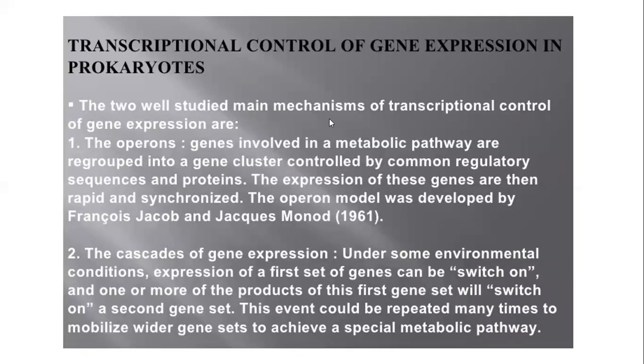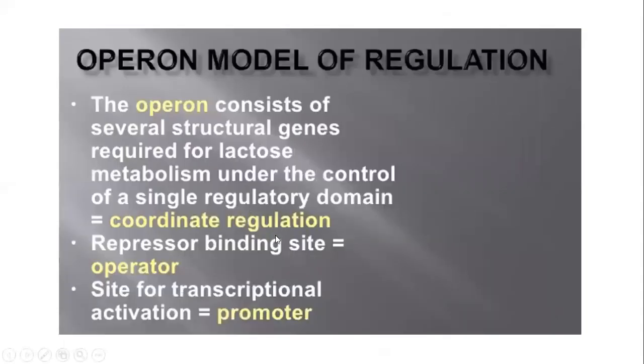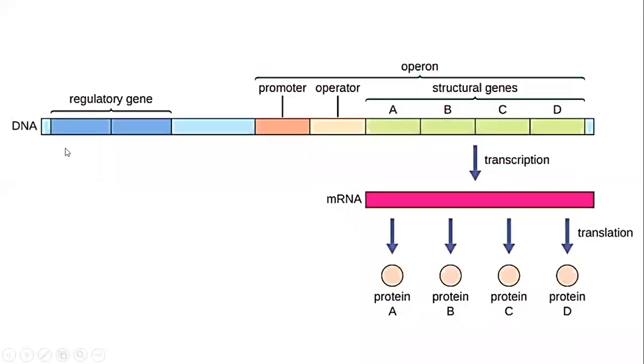Basically, this Operon system was first developed by two scientists, Jacob and Monod, in 1961, and they proposed the Operon model. The Operon model means that in a prokaryotic system, the genes are polycistronic in nature. And what is polycistronic? Polycistronic means there is a cluster of genes. This is the Operon.